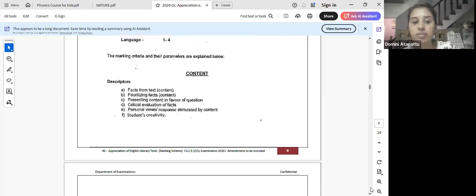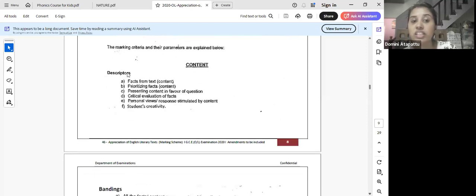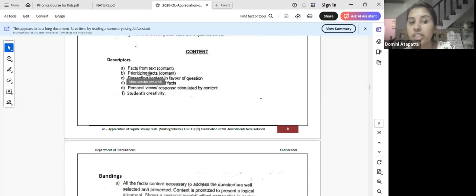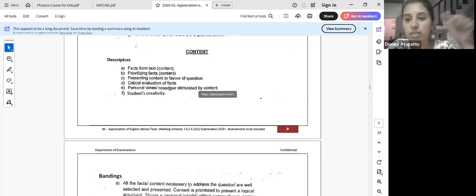So under content, they are checking the facts. The facts should be from the text. Then prioritizing the factors, that is organized. You have to write the content in a proper order. Right? Prioritizing the important ones. Then presenting the content in the favor of the question. Just because content is from the poem doesn't mean it's relevant. Critical evaluation of facts. That is being iceberg.